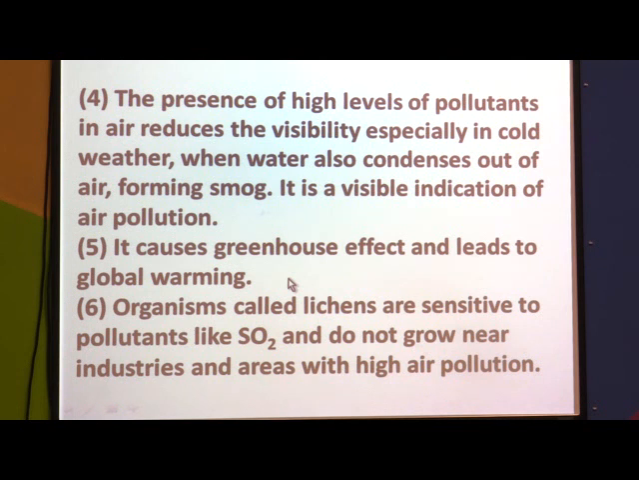The fifth effect is that it causes the greenhouse effect and leads to global warming. Because of a very high level of pollutants like greenhouse gases, more and more heat is trapped on the earth. That is why the temperature of the earth increases and results in global warming.